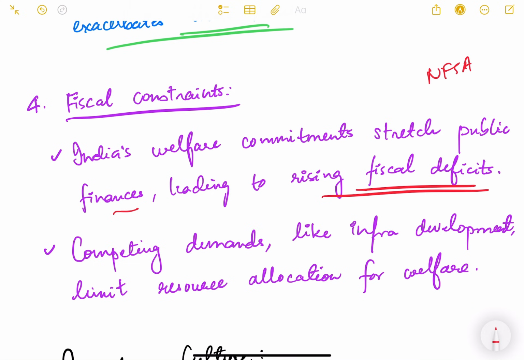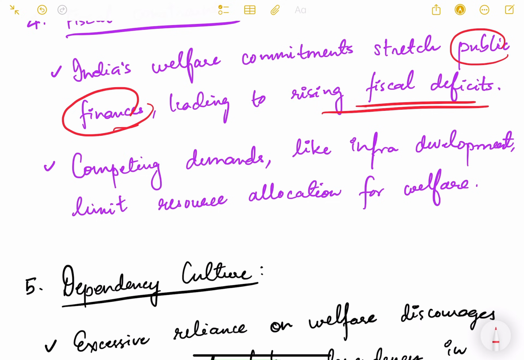We need to have everything within the limited budget that we have, and we cannot have unlimited welfare schemes, because it is a strain on the public finances, the budget of the government, which leads to fiscal deficit also. And competing demands like infrastructure development limit resource allocation for welfare.